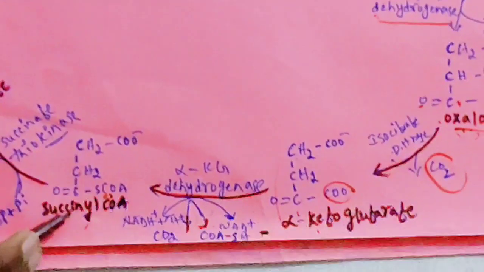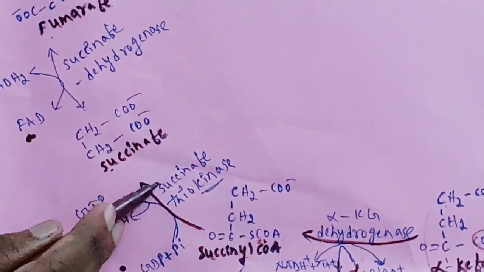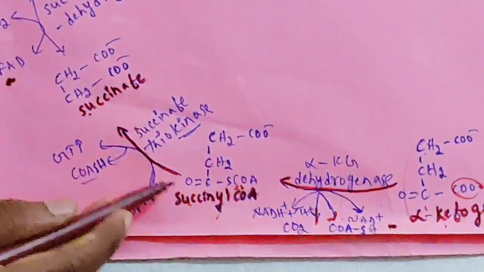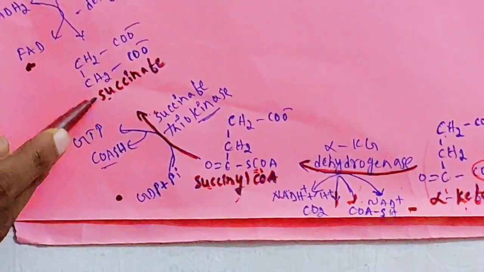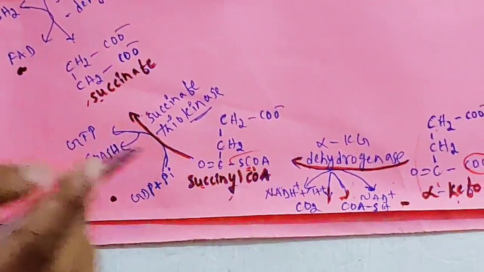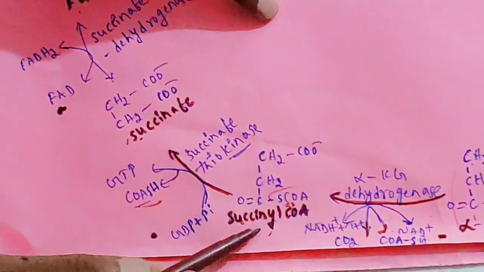Okay, next after forming succinyl CoA, then succinate will be produced. The enzyme succinate thiokinase, we know that thiokinase means involved in phosphorus. Succinate thiokinase converts succinyl CoA to succinate. You just see the difference. Here this coenzyme is liberated. This coenzyme, which I represent here, is removed from succinyl CoA.